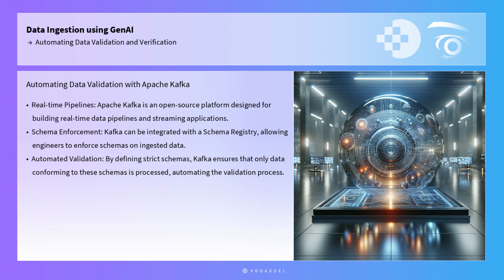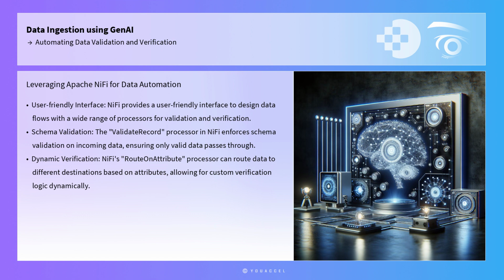to a significant extent. In addition to Kafka, Apache NiFi is another powerful tool that can be used to automate data validation and verification. NiFi provides a user-friendly interface to design data flows and comes with a wide range of processors that can be configured to validate and verify data as it moves through the pipeline. For instance, the validate record processor in NiFi can be used to enforce schema validation on incoming data, ensuring that only valid data passes through. Moreover, NiFi's route on attribute processor can be configured to route data to different destinations based on its attributes, allowing for custom verification logic to be implemented dynamically.